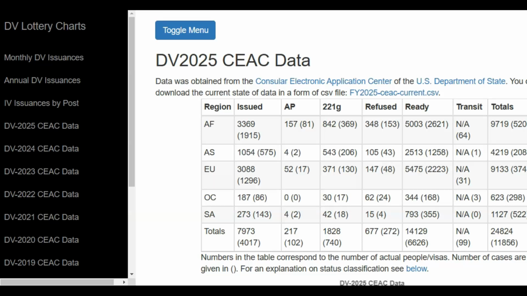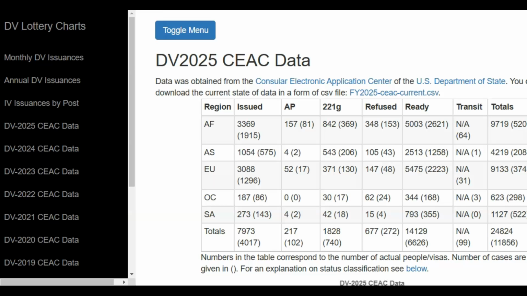So just below this box, we see 575 in parentheses corresponding to the Asia region. It means that 575 cases were issued diversity visas during the first quarter of the DV 2025 program, and that corresponds to 1,054 applicants from the Asia region who received diversity visas.